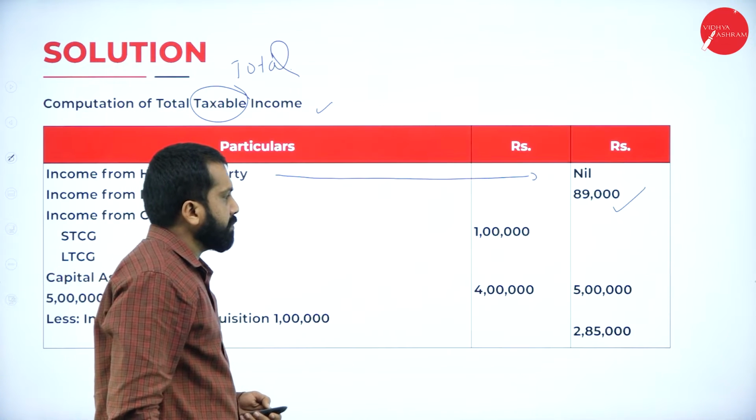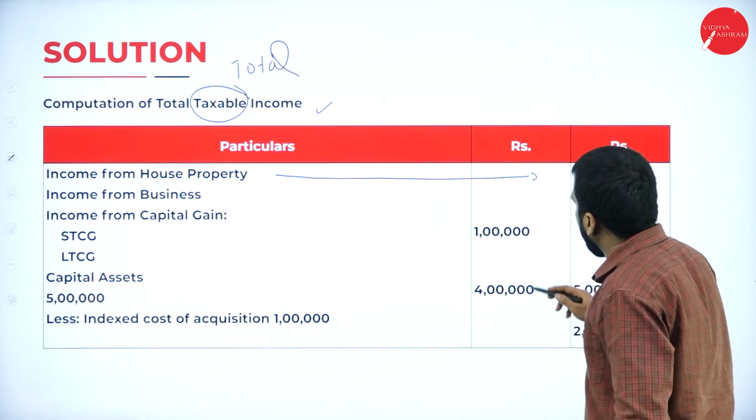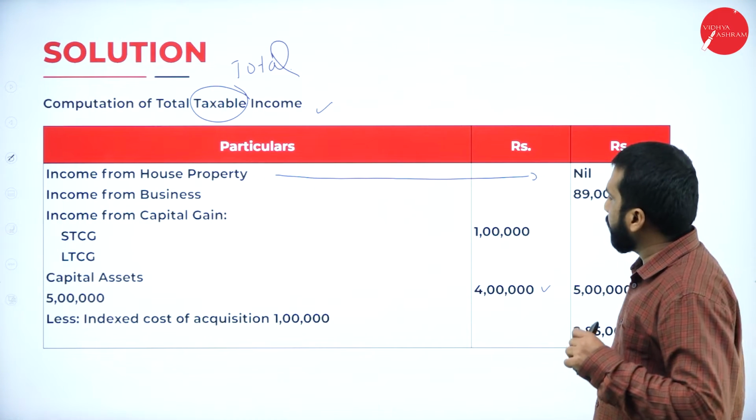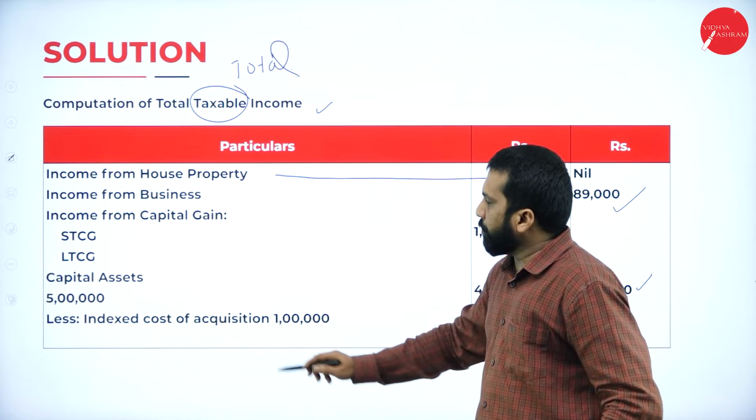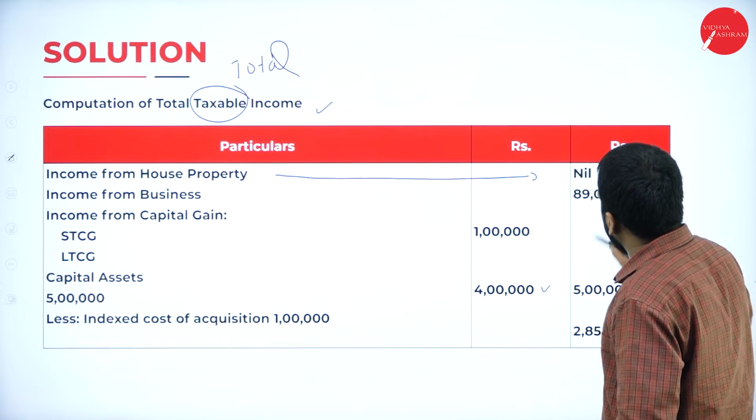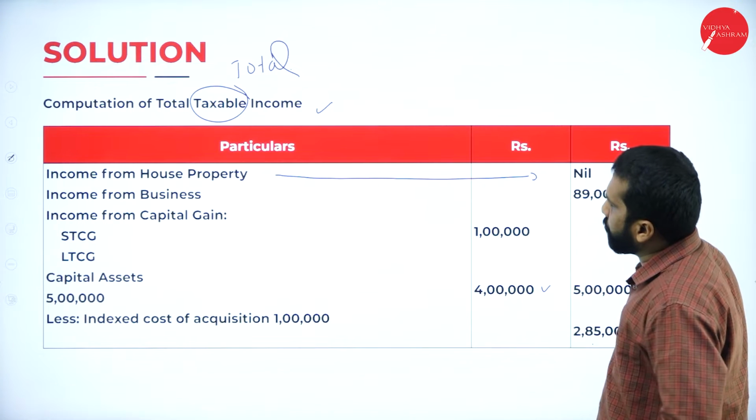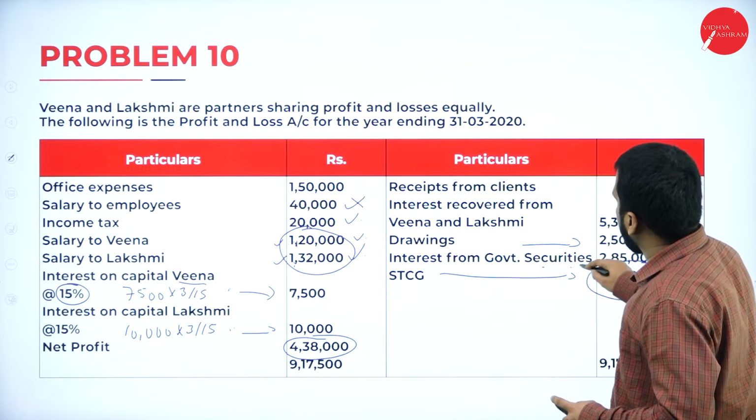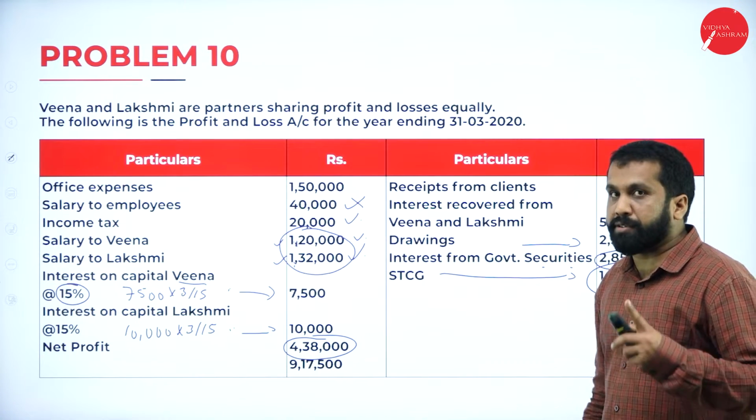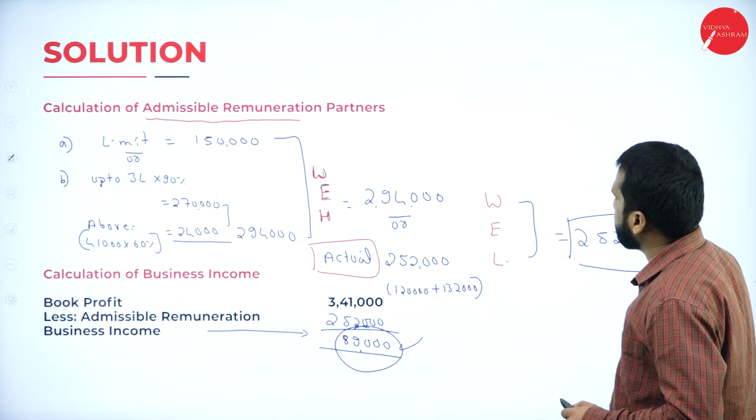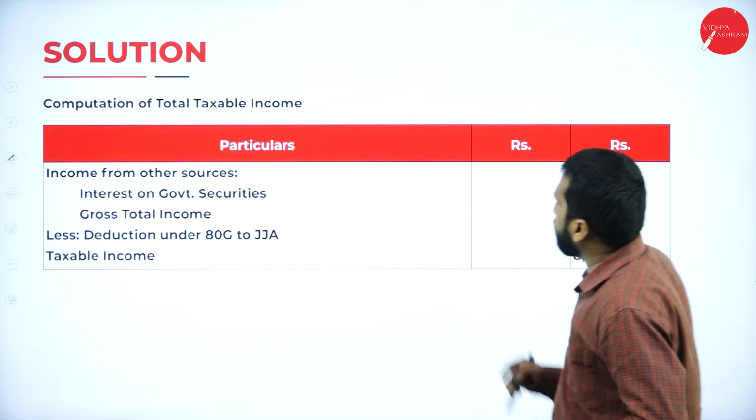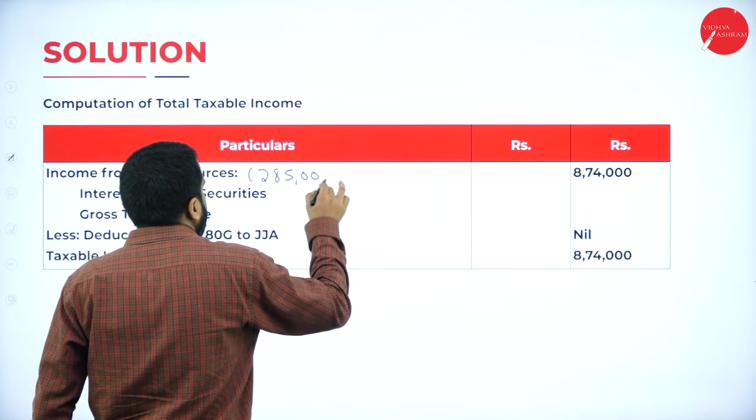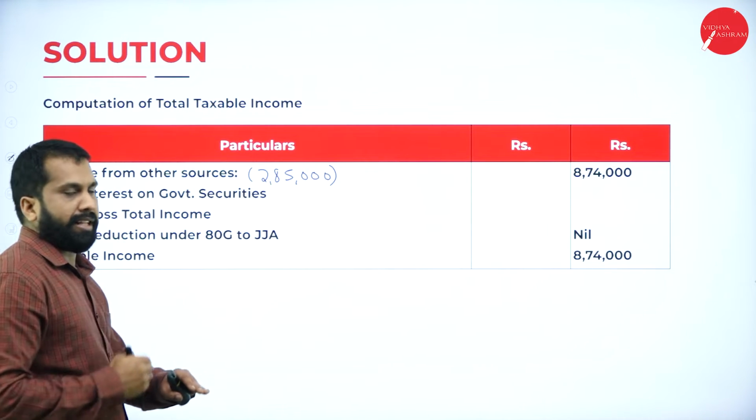Now, how much did you get? 4 lakh. 1 plus 4, it is 5 lakh. Now, what is your capital gain over? Indexation over. So 2,85,000, this is your short-term capital gain. I'll show you. Interest from government security, 2,85,000. That is also taken as other source. Your income from other source is 2,85,000. The amount is in the previous slide itself.